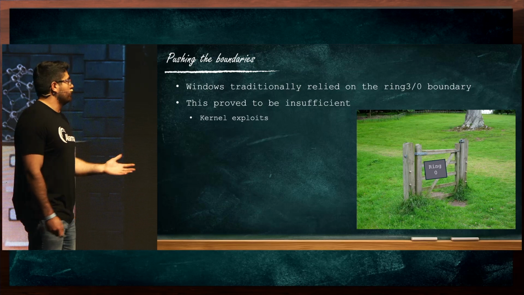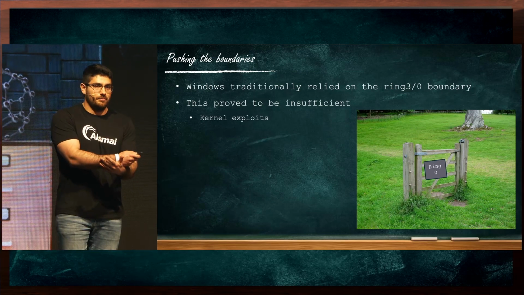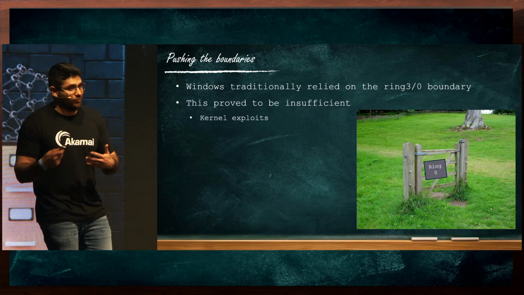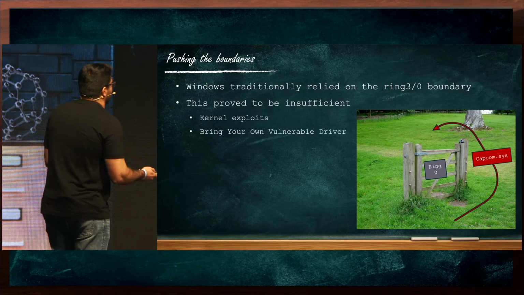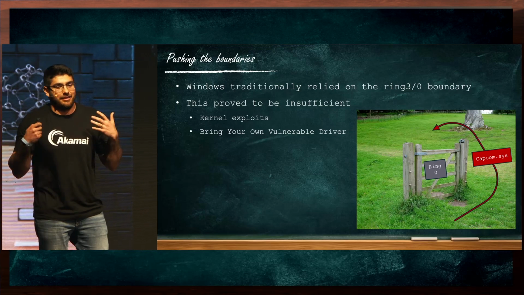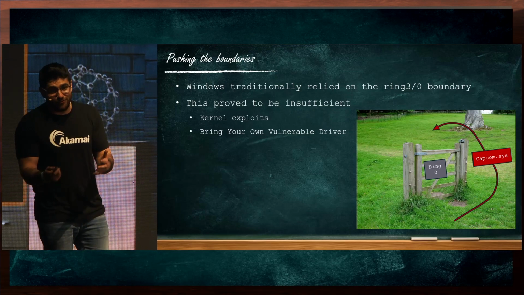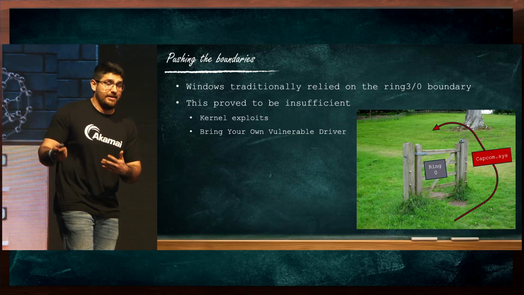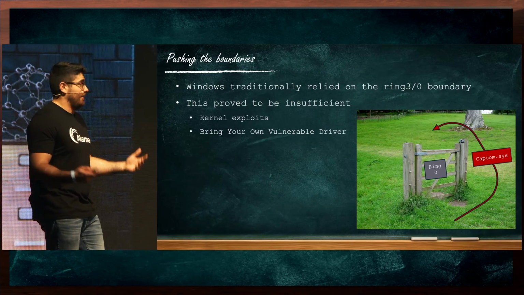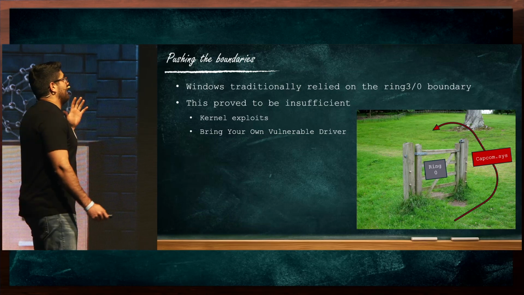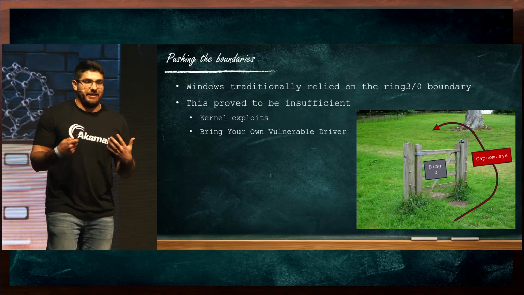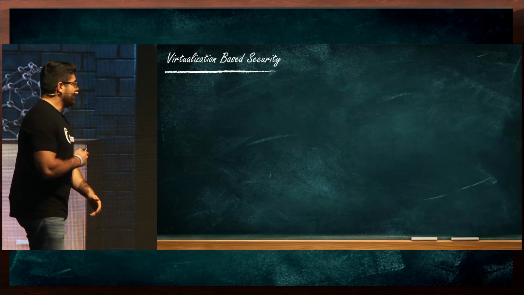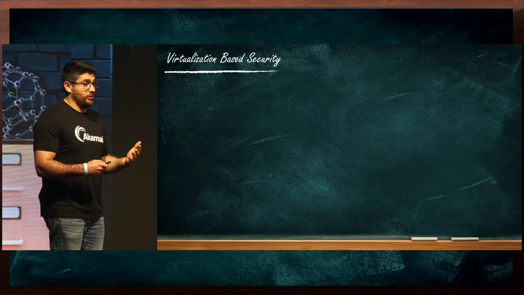So we see a lot of kernel exploits. The kernel exposes a very significant attack surface, so attackers continue to find ways to get in there. And of course, bring your own vulnerable driver. You don't even need to target Microsoft's code when you can target any one of the tens of thousands of third-party drivers, find a vulnerability in them, and yeah, you're in the kernel again. So processor rings were simply not enough to protect the operating system from malware. And this is where VBS came into the picture.